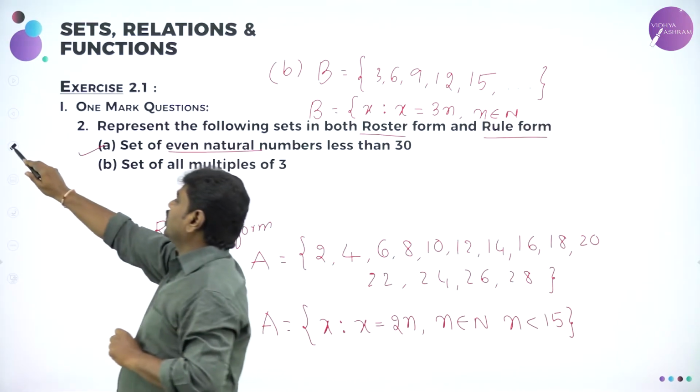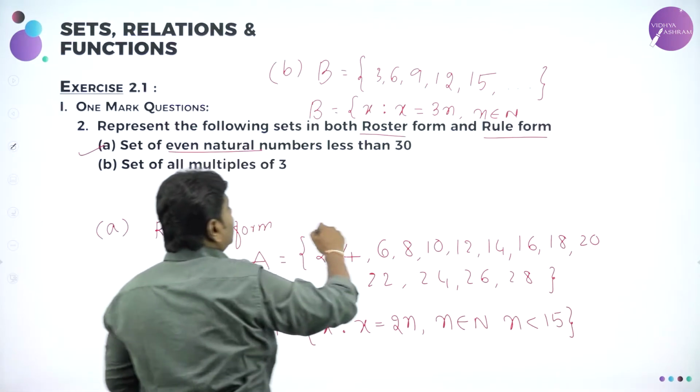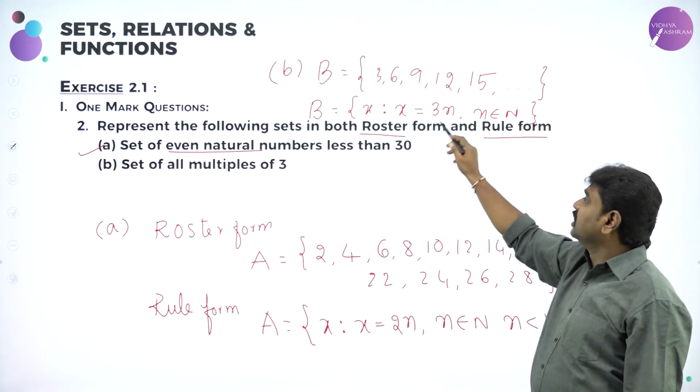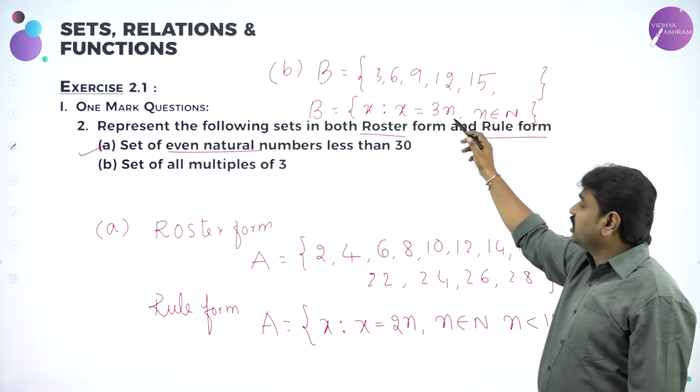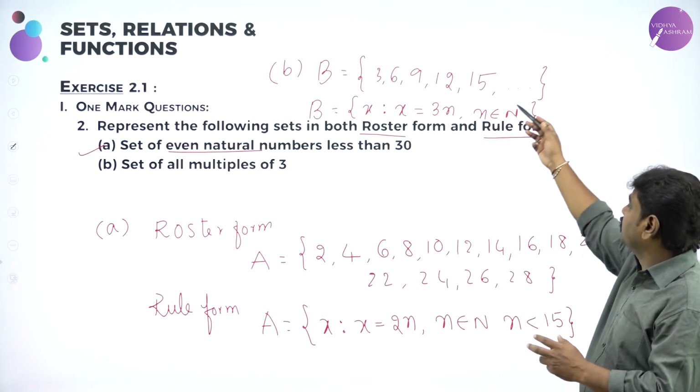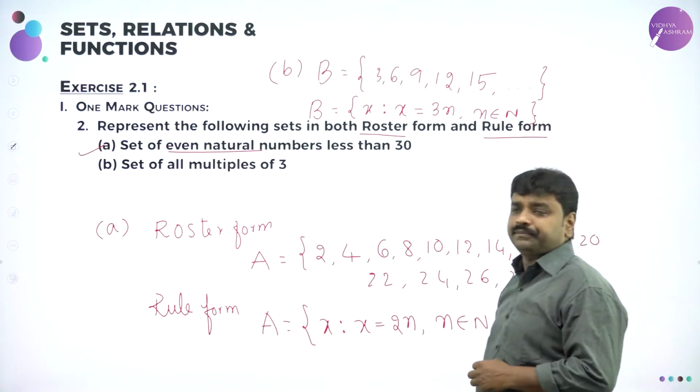So n belongs to what? Natural numbers. In the place of n you put any natural number, and you will get it. Suppose n is equal to 1, if you put it, 3 ones are 3; n is equal to 2, you get 6; n is equal to 3, you get 9. x is equal to 3n, where n belongs to what? Natural numbers. You put all the natural numbers, you will get multiples of 3.